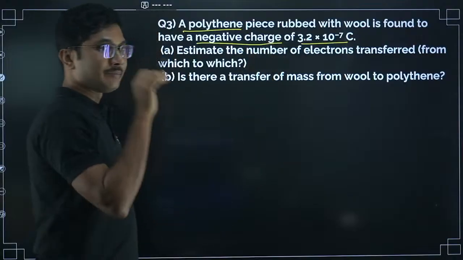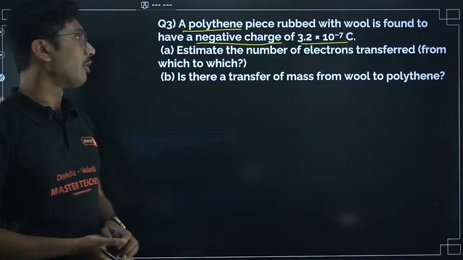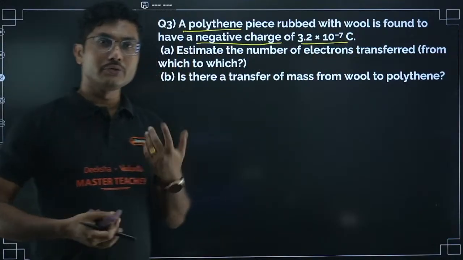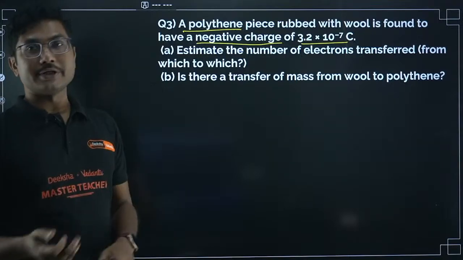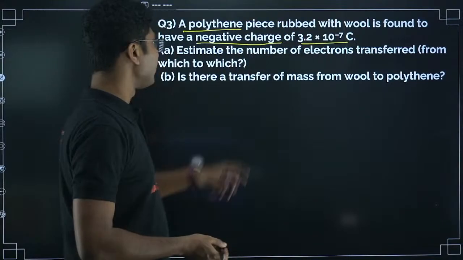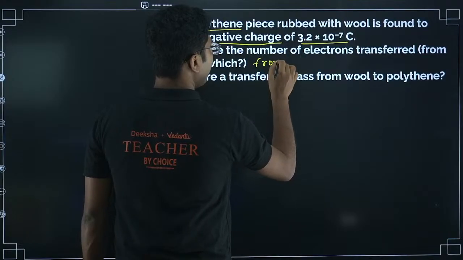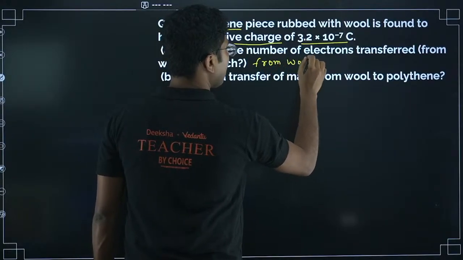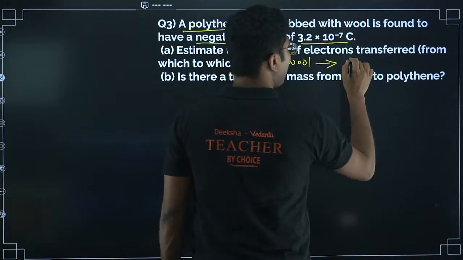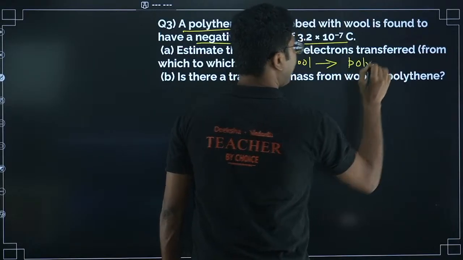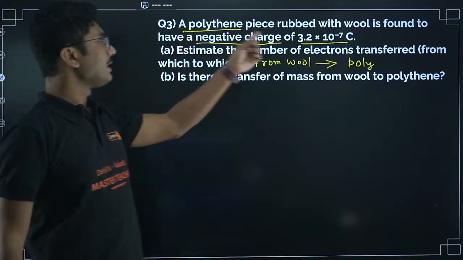Polythene is getting negative means polythene is gaining electron, whereas wool is losing electron. So electron must be transferred from wool to polythene. So which to which is from wool to polythene. Right? Why? Because polythene is found to be negative.